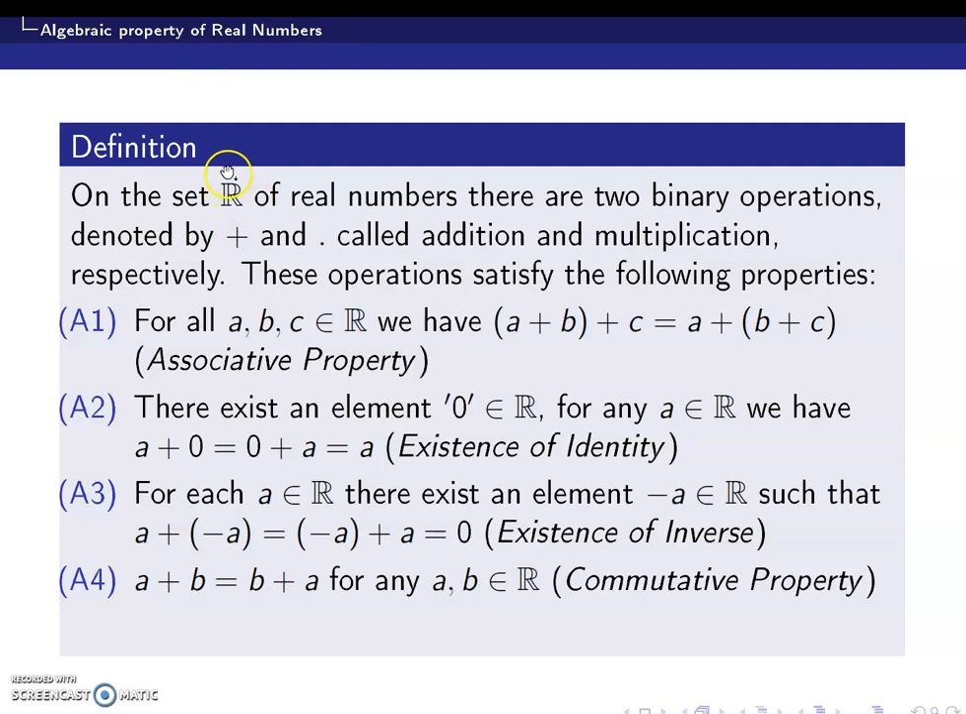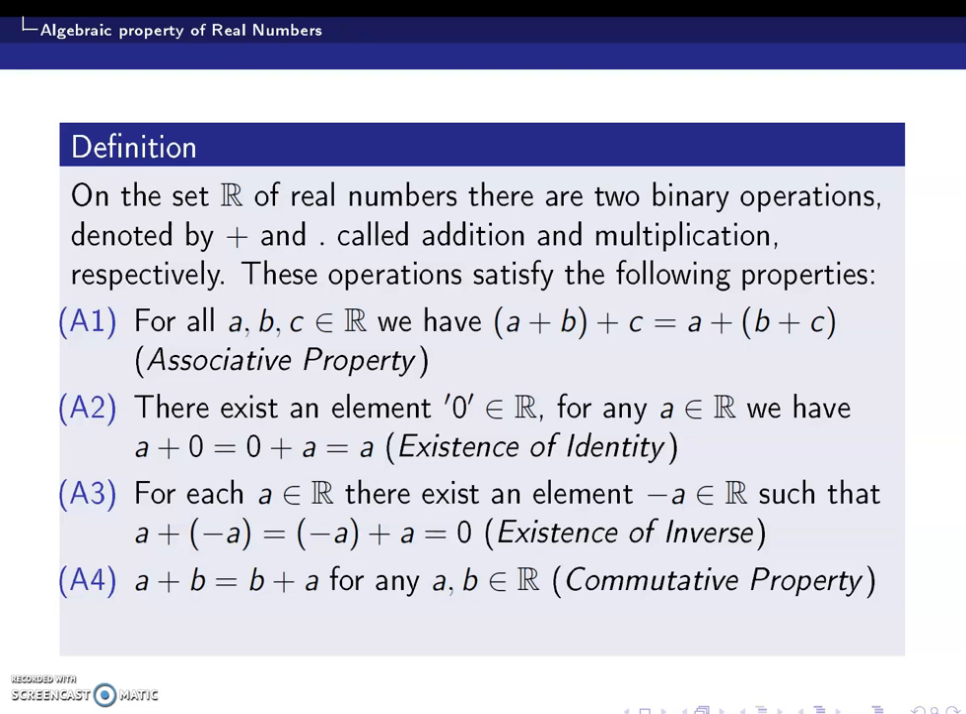Let R denote the set of all real numbers, and we define two binary operations, addition and multiplication. You know, binary operations take any element on the Cartesian product of sets onto the set itself. It means that if we take two elements of a set and operate, the answer should be in the